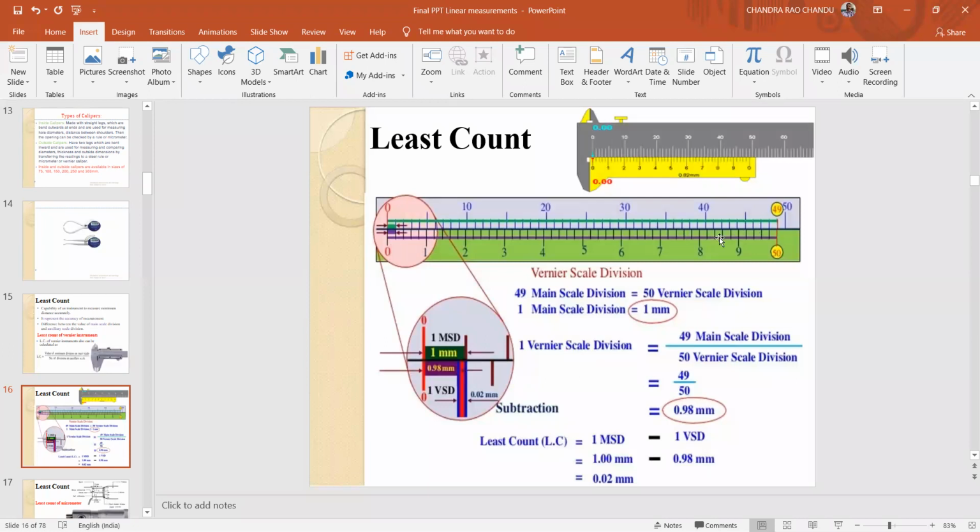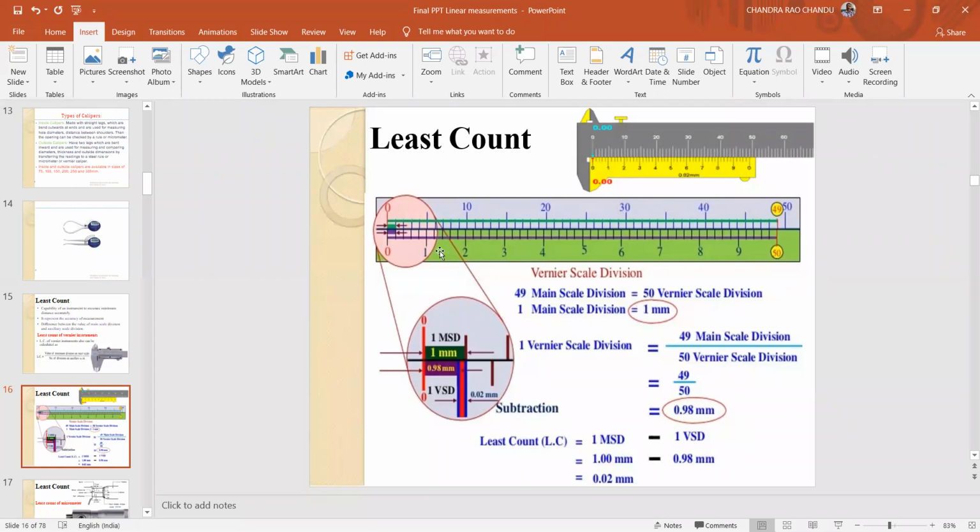Here, n minus 1 means n minus 1 divisions on the main scale are divided again into n divisions. Here n is 50. N minus 1 means 49 divisions are taken from the main scale, and again those are subdivided into 50. So if you observe clearly, 49 main scale divisions equal 50 vernier scale divisions.